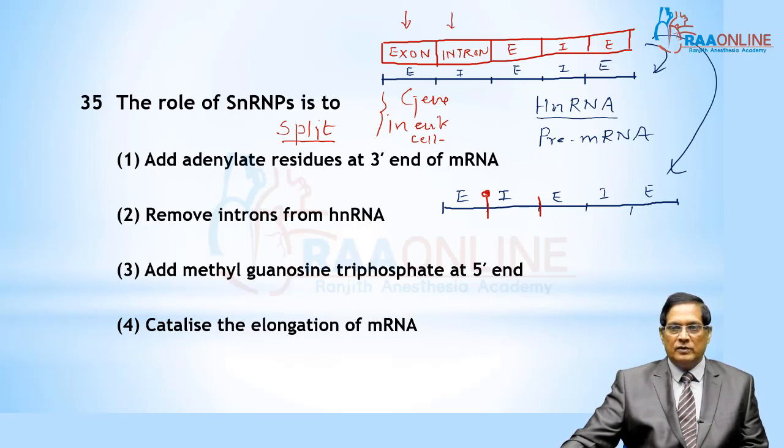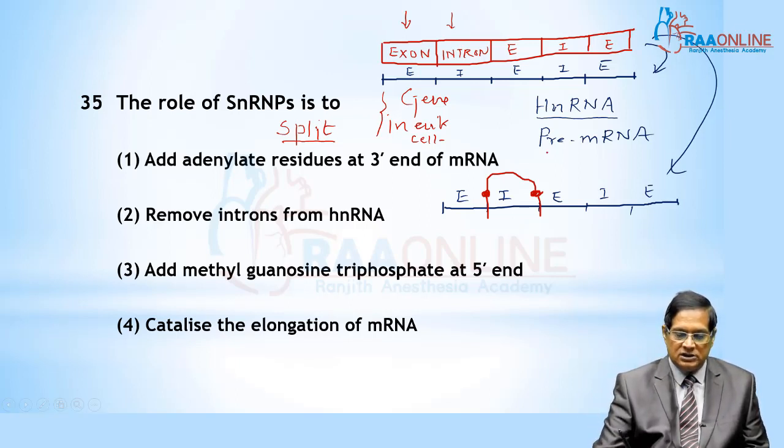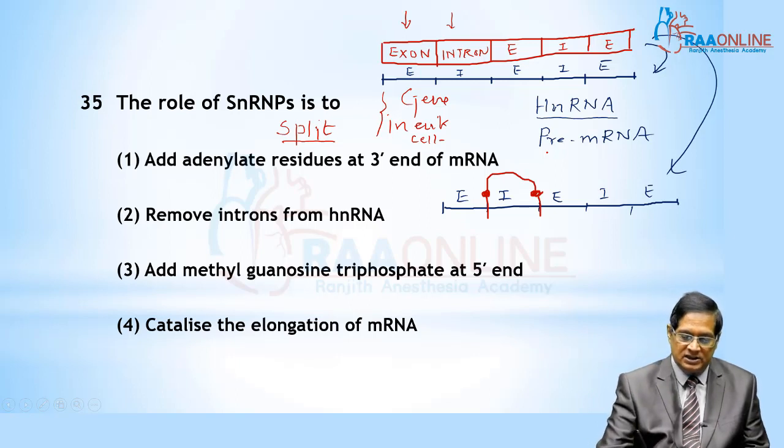And for their removal, spliceosome is required.